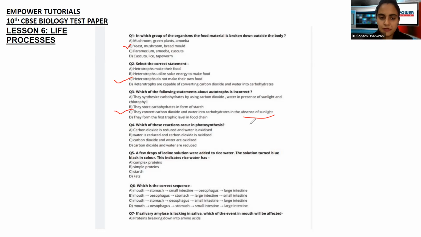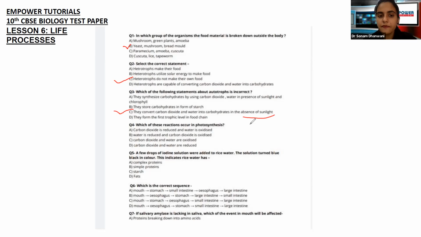Now coming to what is reduction and what is oxidation. In simpler terms, let me explain it to you. Reduction is the loss of electrons and oxidation is the gain of electrons. Okay, so reduction is loss, oxidation is gain. Now, what is happening? You can say electrons or you can even say oxygen. Okay, reduction mein there is loss of oxygen and oxidation mein there is gain of oxygen.